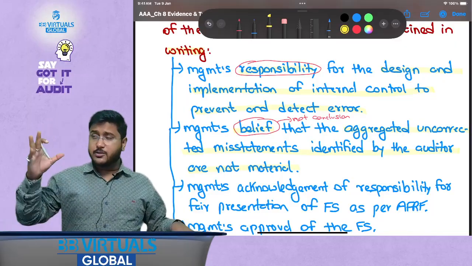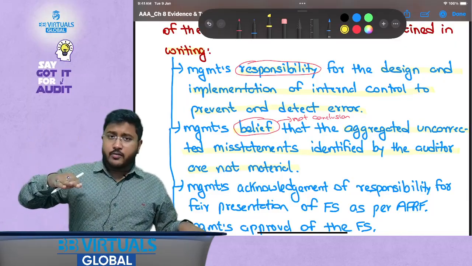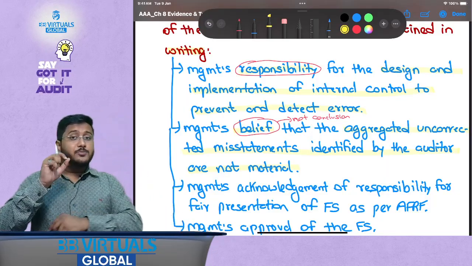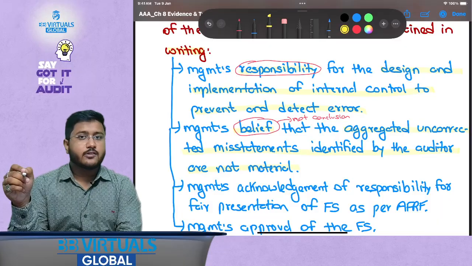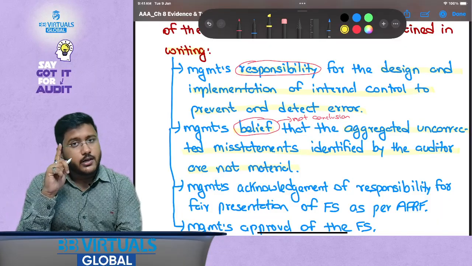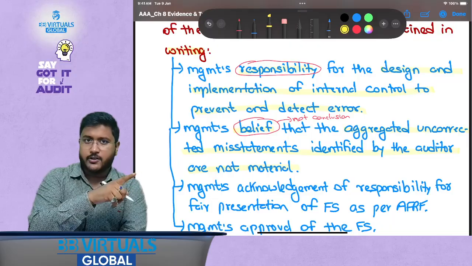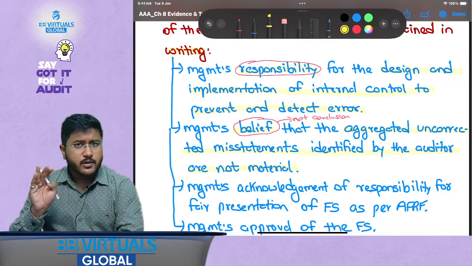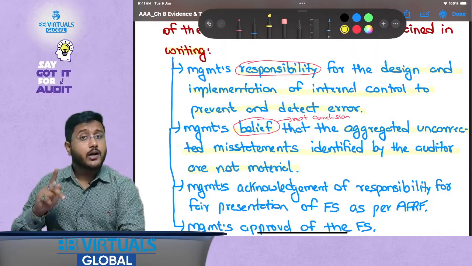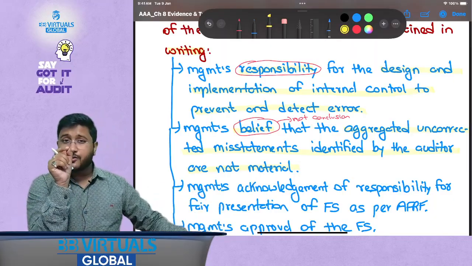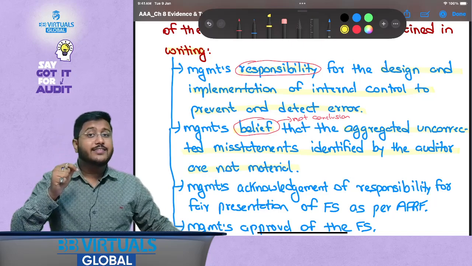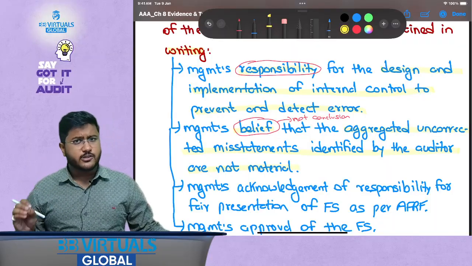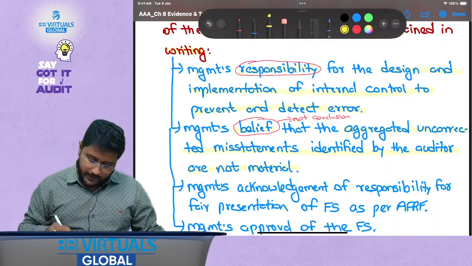So management believes, at least management should understand, and management should think that whatever are the uncorrected misstatements identified by the auditor, they are not material. Management can never say that we understand that it is material but we do not want to provide the adjustment. There could be certain uncorrected misstatements which are not corrected in the financial statements. However, it is a requirement that management should sign in the written representation letter that they believe, even if it is not true, that it is not material. That is, whatever uncorrected misstatements are identified by the auditor, they are not material to the financial statements.